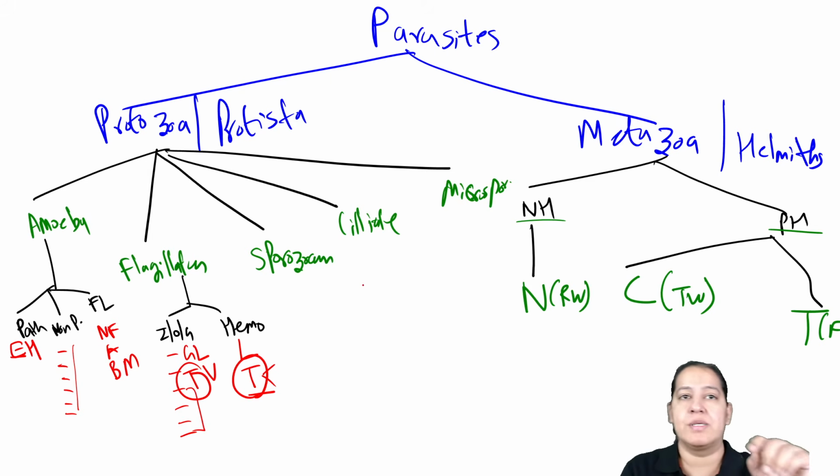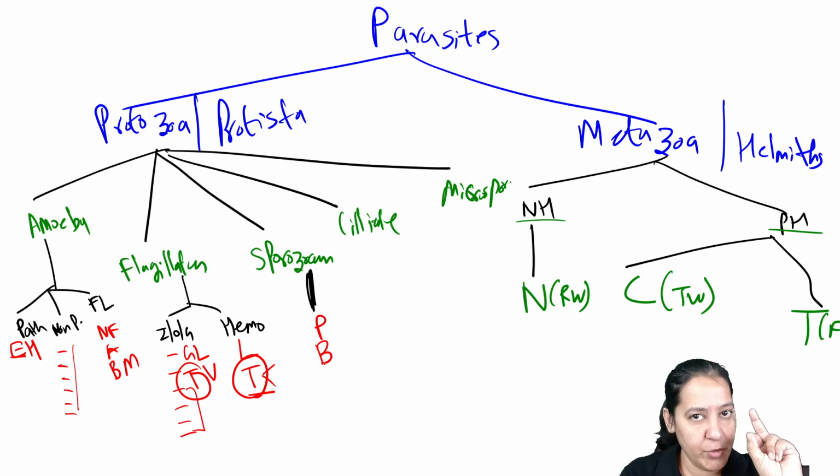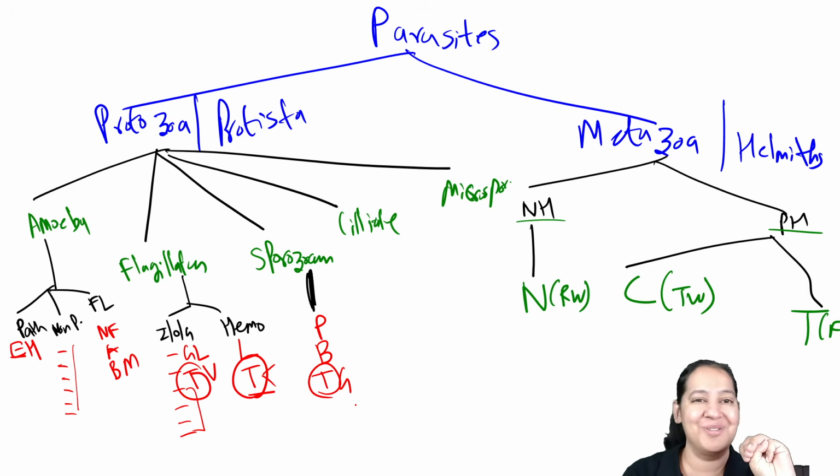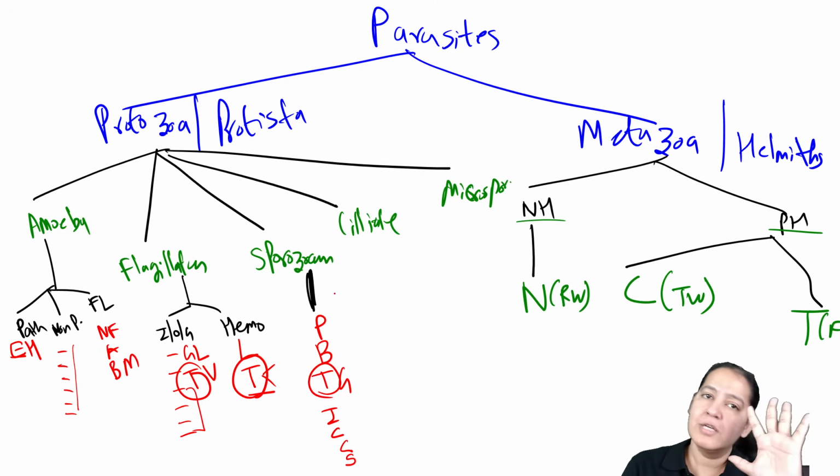Let me come to sporozoans. In sporozoans, I will tell you the important ones. Total 7 are there. What are they? The most important is Plasmodium, which I will give you in much detail. Plasmodium is done, Babesia is done. The third one was Toxoplasma gondii. Then the three sporas: Isospora, Cyclospora, Cryptosporidium. And one I just forgot the name. It was some S, right? Sarcocystis, I guess. So these are the 7 parasites.